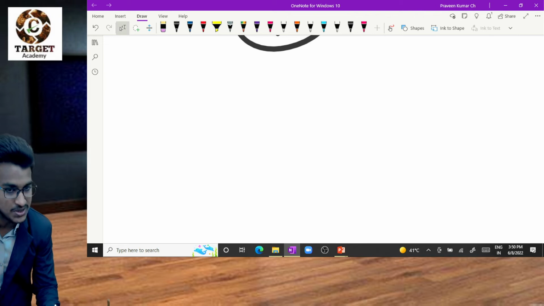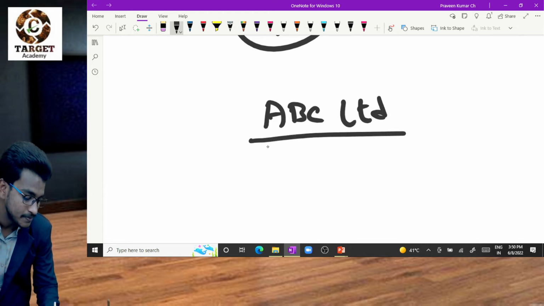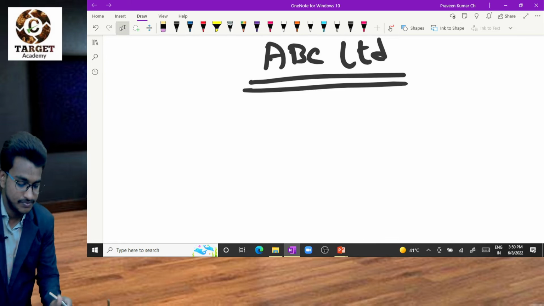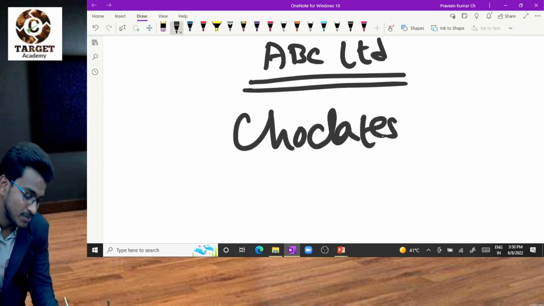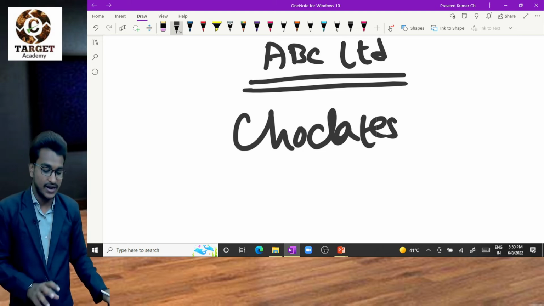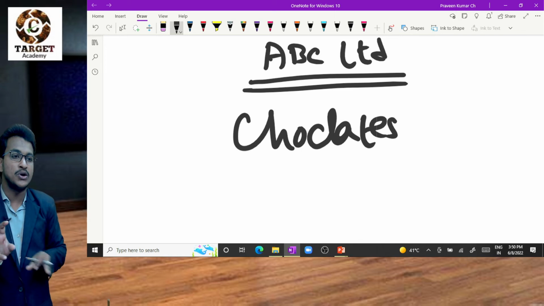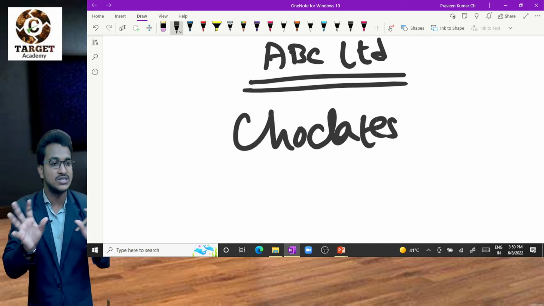For example, our business is ABC Limited, that is our business name. We are doing some business. Let me take a chocolate business. What is it? Our business is a chocolate business, and we procure raw material from some suppliers. Then we'll produce the chocolate, then we'll sell to the customers. Okay, this is the total procedure.